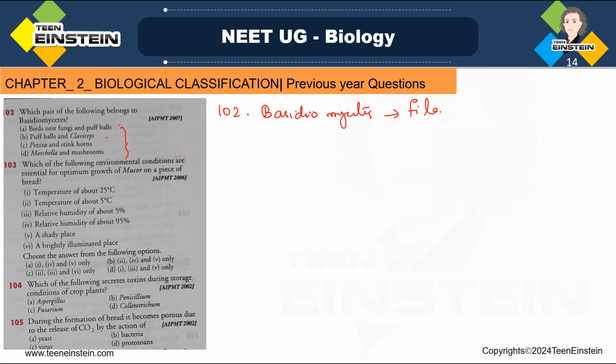Basidiomycetes are filamentous fungi and they have only hyphae. Bird's nest fungi and puffball fungi both belong to basidiomycetes. So here you can see which one: bird's nest fungi and puffball fungi are both basidiomycetes. Okay.